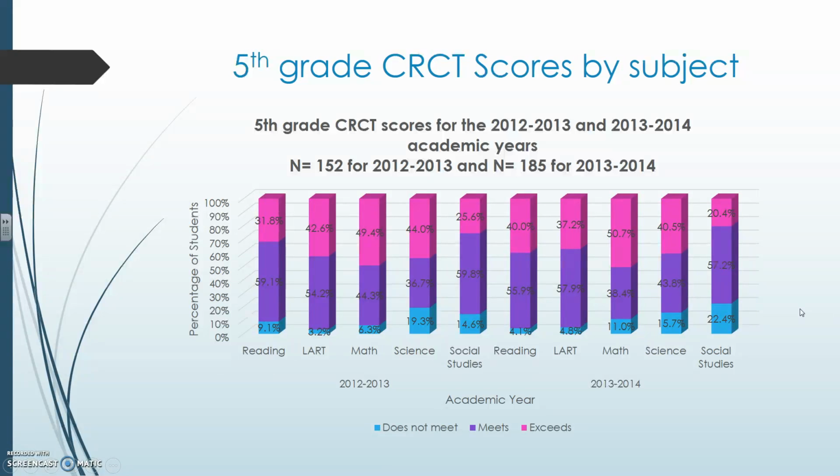5th grade CRCT scores by subject for both the 12-13 and the 13-14 academic years. The colors represent does not meet, meets, and exceeds. Blue is does not meet, purple is meets, and pink is exceeds. As we can see across the board, the does not meet percentage of scores is much lower compared to the meets and exceeds percentages for both years in all subjects.